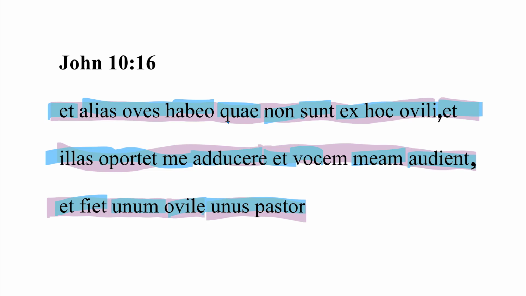Now, right at the gate, we have alias oes as the object of habeo. Remember that alias is feminine, accusative plural, because it needs to match with oes, which is a feminine third declension noun. For the same reason, our relative pronoun right here, quae, is also feminine plural, but it is not accusative, because relative pronouns determine case by how they function within the relative clause, not the main clause.